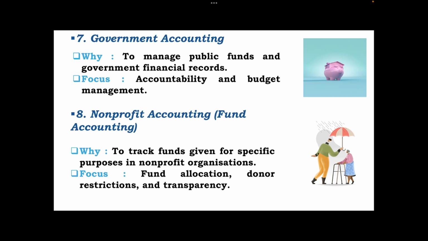Now here most of the payments are received individually or under the CSR funds, that is corporate social responsibility. Now here each and every money received in the form of donations is recorded, and they are submitted, audited and submitted to the different CSR owners. So these were the accounting types.